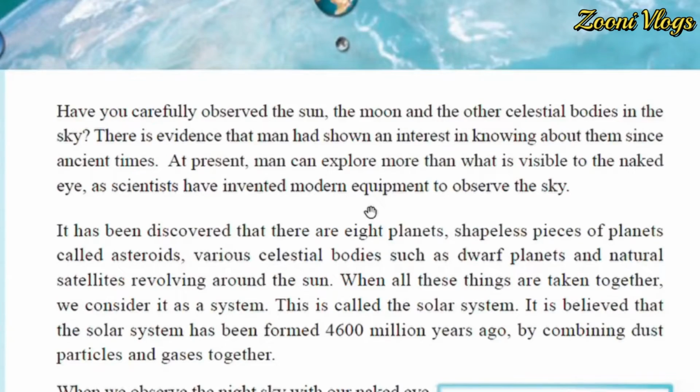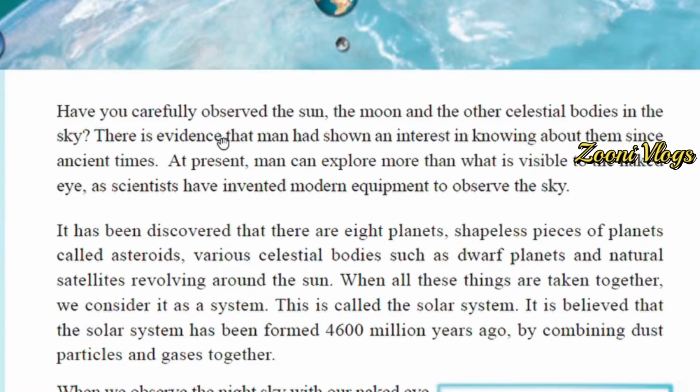Have you carefully observed the sun, the moon and the other celestial bodies in the sky? The better thing is for daytime you also go out and check the sun, and at night time also you have to go out and observe the sky. There are 2 activities you have to do. The first is you have to go outside at night time and observe the sky. And in the daytime also you have to go outside and observe the sun. There are 2 activities for you.